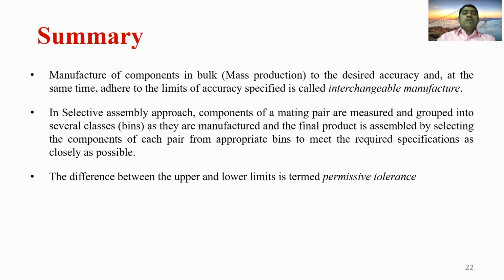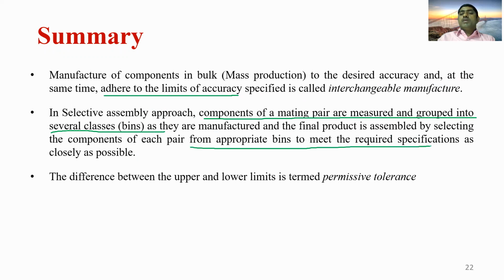So we summarize today's class. Manufacture of components in bulk, that is mass production, to the desired accuracy, and at the same time adhering to the limits of accuracy specified, is called interchangeable manufacture. In the selective assembly approach, the components of a mating pair are measured and grouped into several classes as they are manufactured, and the final product is assembled by selecting the components of each pair from appropriate bins to meet the required specifications as closely as possible.